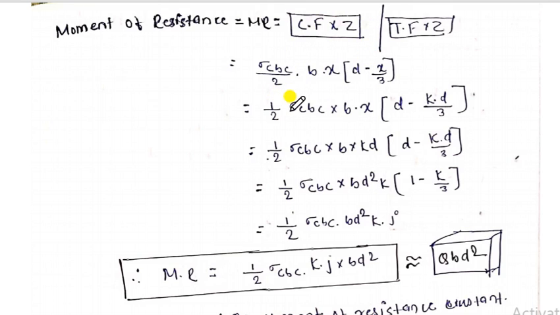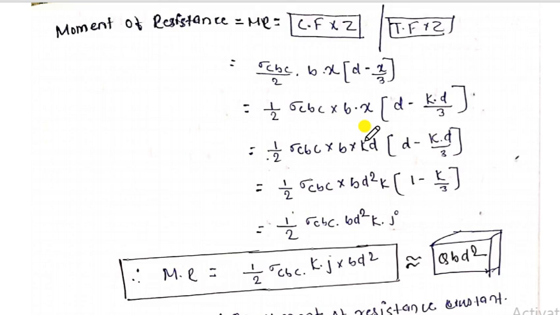Now here, 1 by 2 sigma CBC, B is written as B, X is written as X. Here, instead of X, we have written K into D. Similarly, instead of X we will put K into D, where K is the neutral axis constant. We have already derived the value of K in the previous lectures.